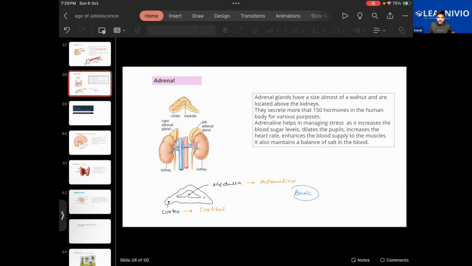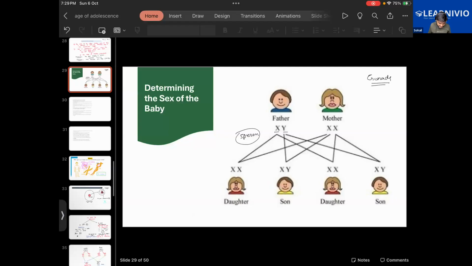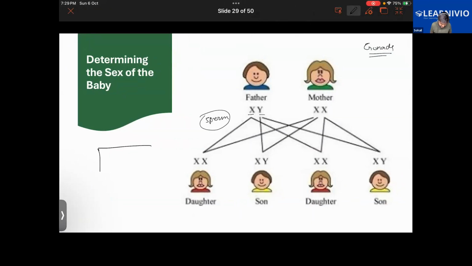Let me give you an example to explain what I'm trying to say. Say this topic is being asked in the exam: you are required to describe the determination of the sex of the baby. First of all, you write the body of the answer, where you write the general points about the determination of the sex of the baby.